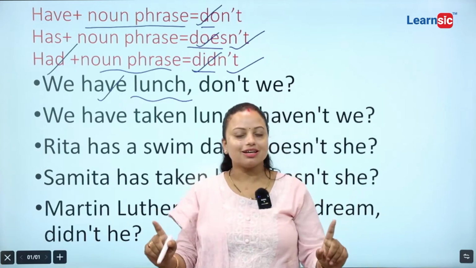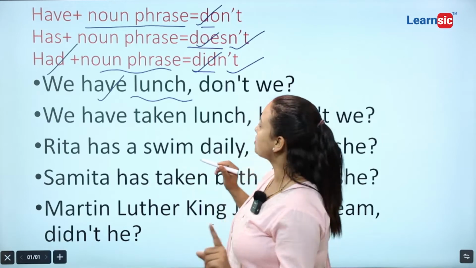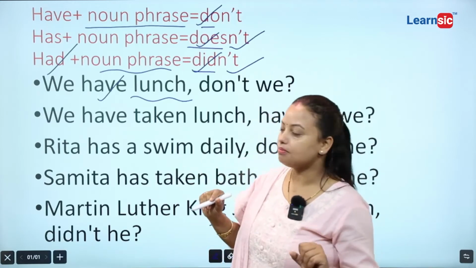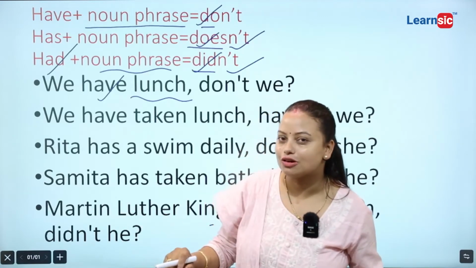See the cases. If there is have plus verb 3, then only you are allowed to write that. But if there is have plus noun phrase, then you are not allowed to do that.